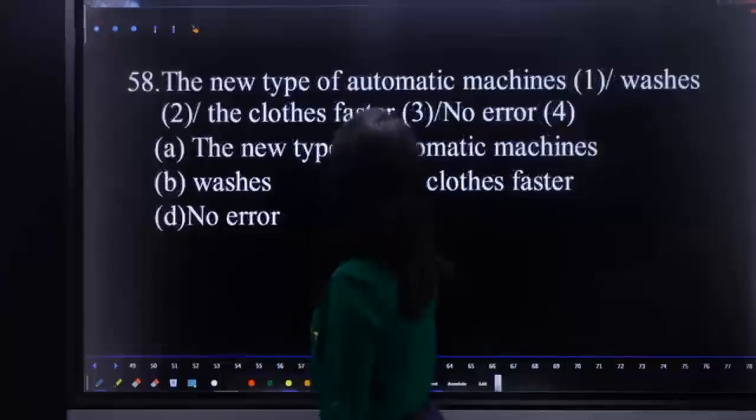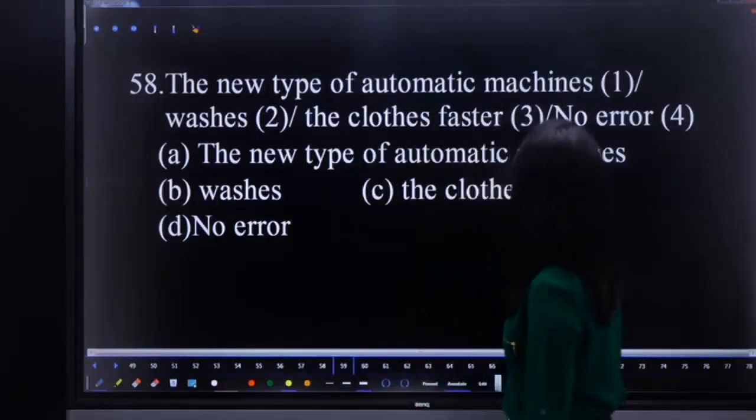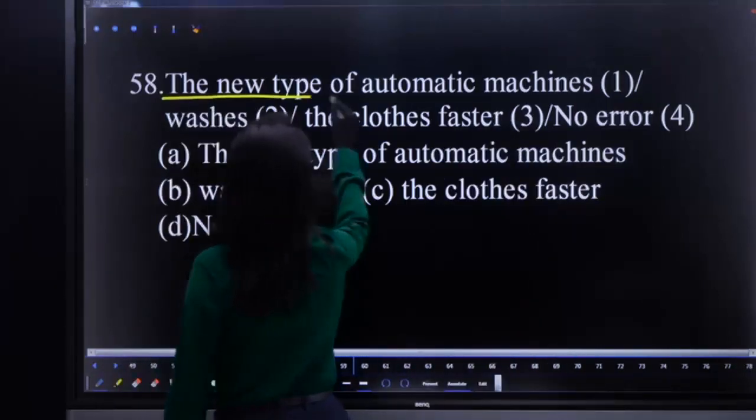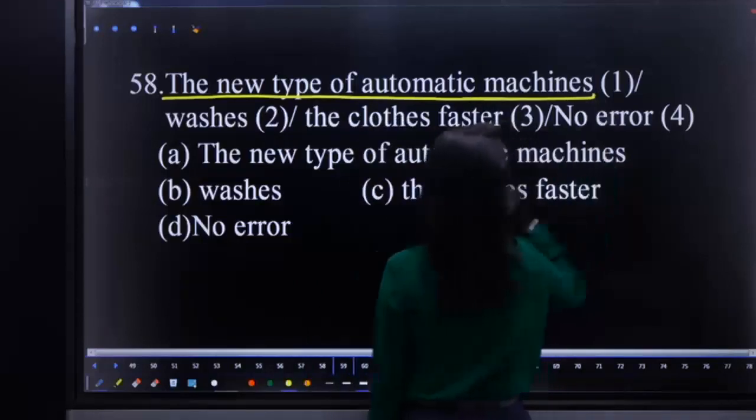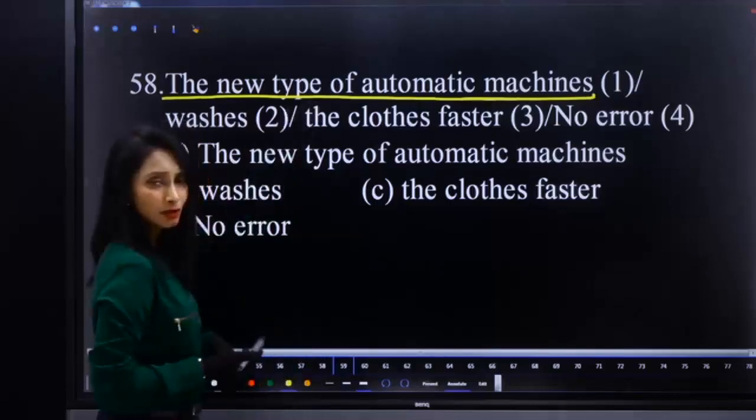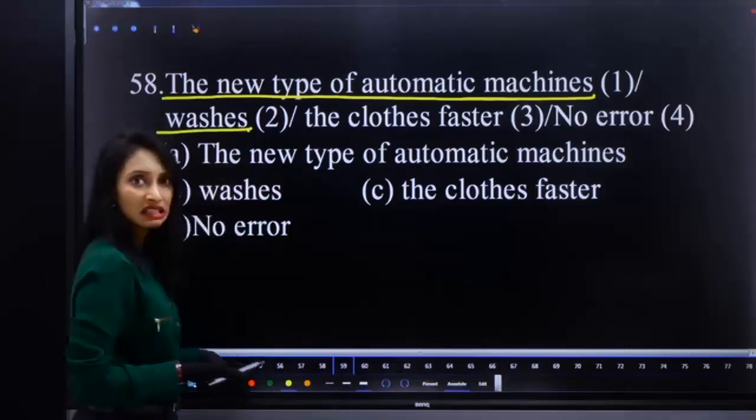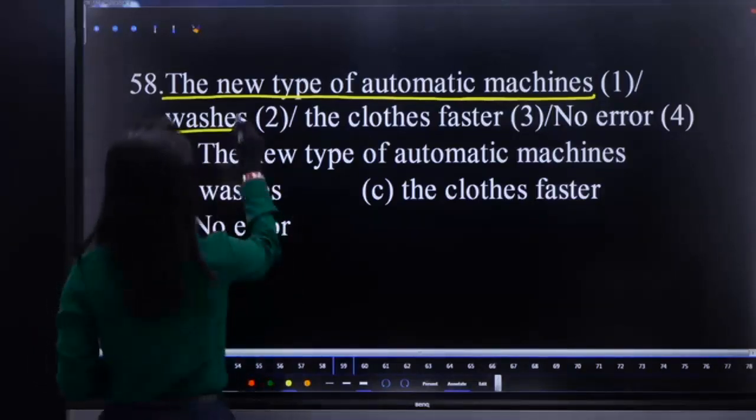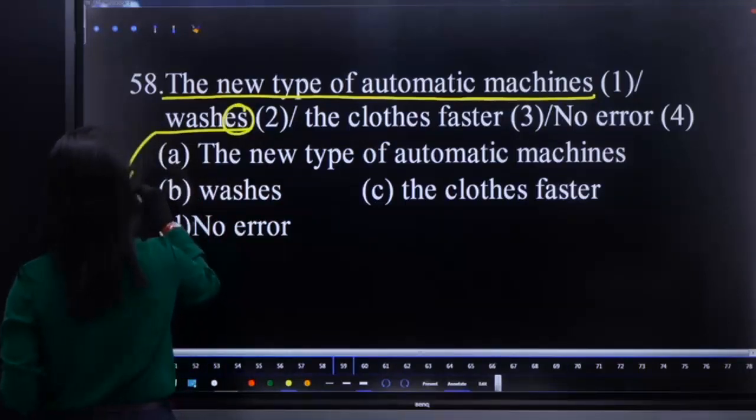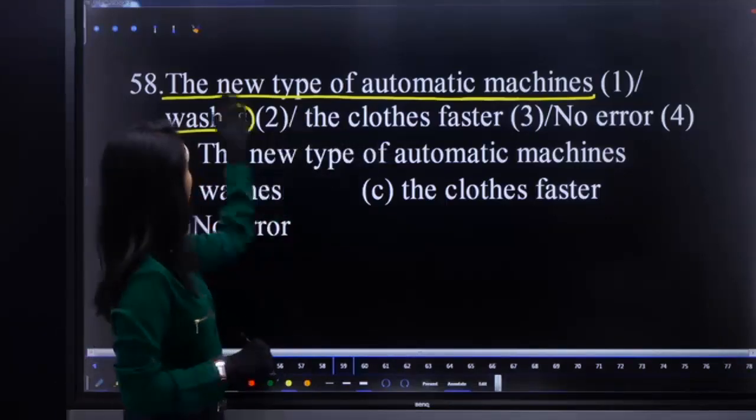The new type of automatic machines washes the clothes faster. What is the error? What is the subject here? The new type of automatic machines. Singular or plural? Automatic machines, the new type, it's plural. Washes is singular. We require a plural verb. Hence, replace washes with wash. As subject is plural, we require a plural verb. Which washes? Automatic machine, not new type, right?